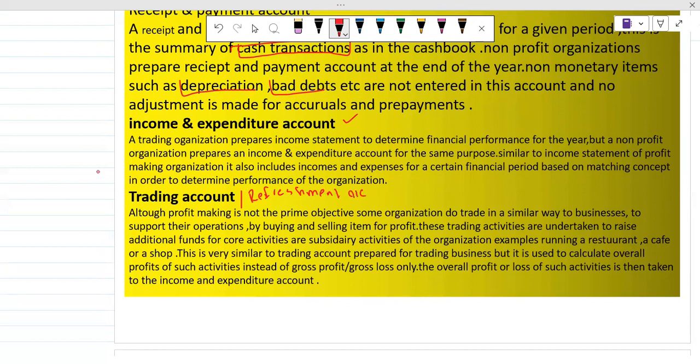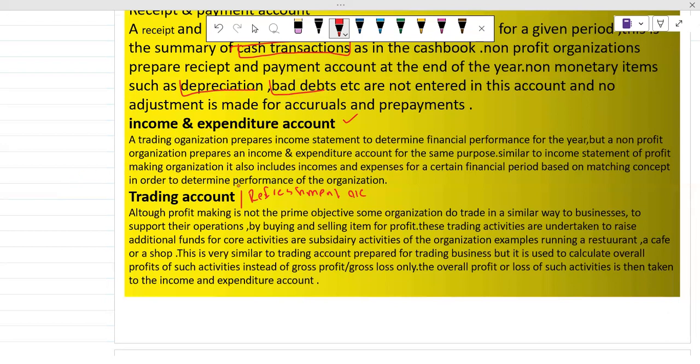So basically, NPOs are, you can say, totally dependent on funds. Okay. Some NPOs, like the club account ones, maybe have some cafes, or maybe have some restaurants, because they want to earn something other than funds. They can use that cash, or that profit, in their operations, which is totally, you can say, for sawab, for the intention of sawab.